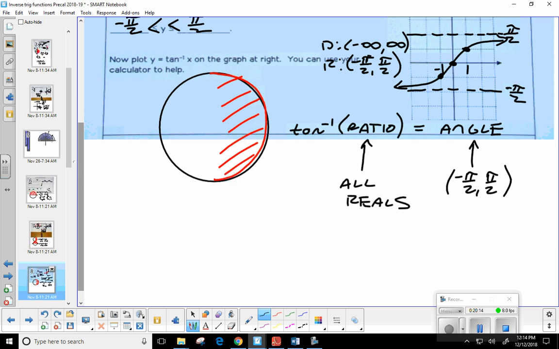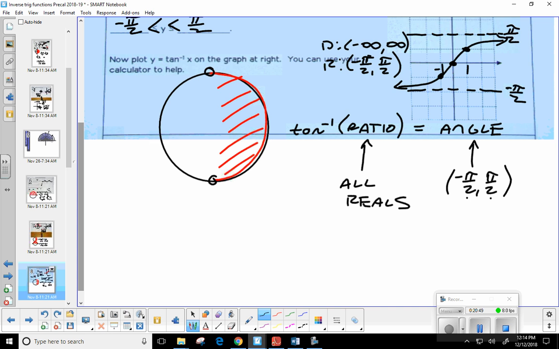For the angles, it has to be between negative pi over 2 and pi over 2. But here's the difference between sine inverse and tangent inverse. Sine inverse can include those boundaries. Tangent inverse cannot include negative pi over 2 and pi over 2. Okay? So kind of think about being an open circle right there. We're restricted to 1 and 4, but we can't include those values. So if I actually did try to plug in tangent inverse of some number, it's only going to be in that restricted interval.